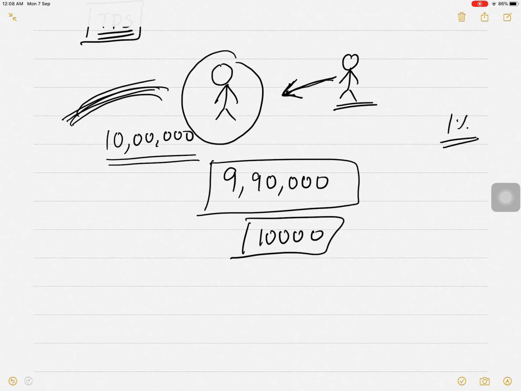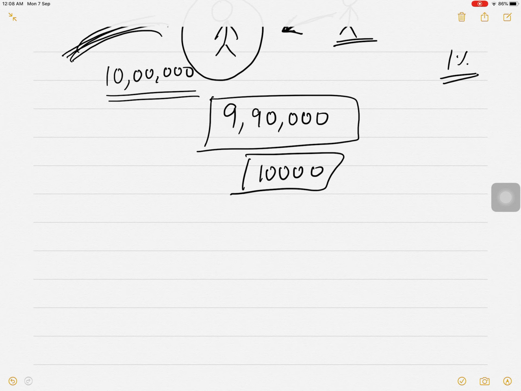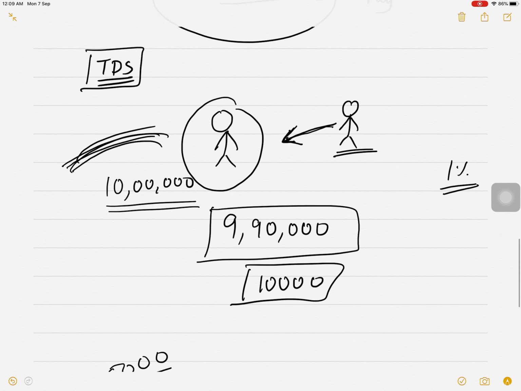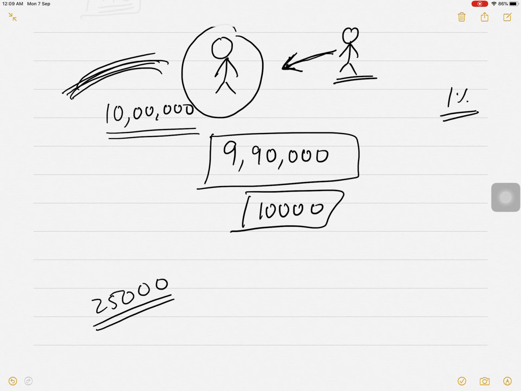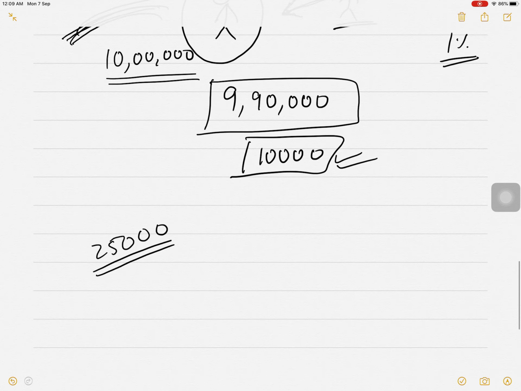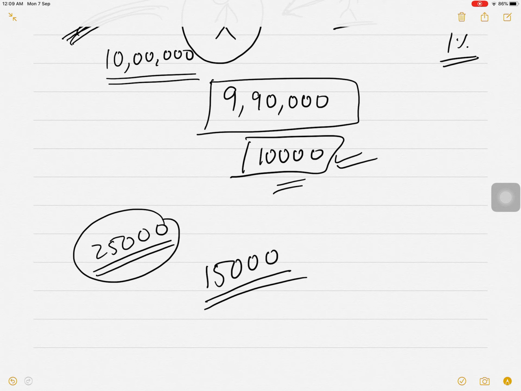So 9,90,000. Now, when my tax will be calculated, suppose my tax is 25,000. I am supposed to pay 25,000 to the government. So whatever TDS is already deducted, that means 10,000, the government is already having my money, right? 10,000 the government has. So out of 25,000, 10,000 is already paid. So remaining 15,000 I will be paying to the government as my tax.